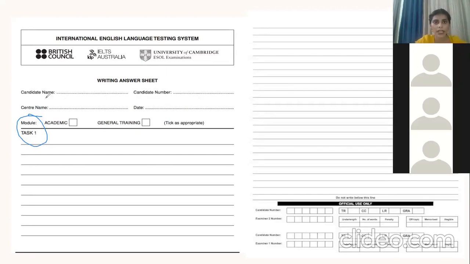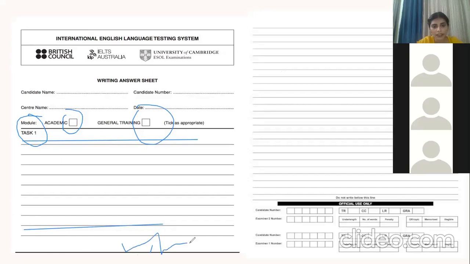And after this we have this portion which says Academic or, if yours is GT, you can mark this. Then we have the task 1 sheet, this portion, and then we have the task 2 sheet. The other thing that I want to explain to you all is that on this sheet there is something known as alignment. When we start writing, first of all you have to start writing from this line, from here, okay. And what you write has to be on this line. Nothing is to be written above this line.